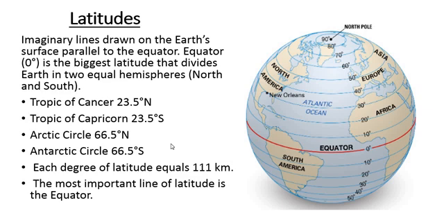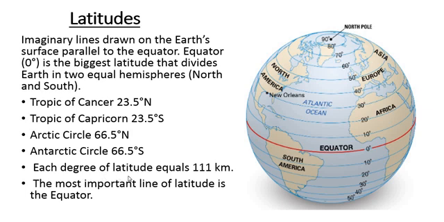Now some of the important latitudes are Tropic of Cancer 23.5 degrees north, or 23°30', both are the same here. Now Tropic of Capricorn here in the southern hemisphere, 23.5 or 23°30' south, S for south, N for north. Arctic Circle in the northern hemisphere and Antarctic Circle here in the southern hemisphere, the degree is 66.5 degrees north and 66.5 degrees south, Arctic and Antarctic.